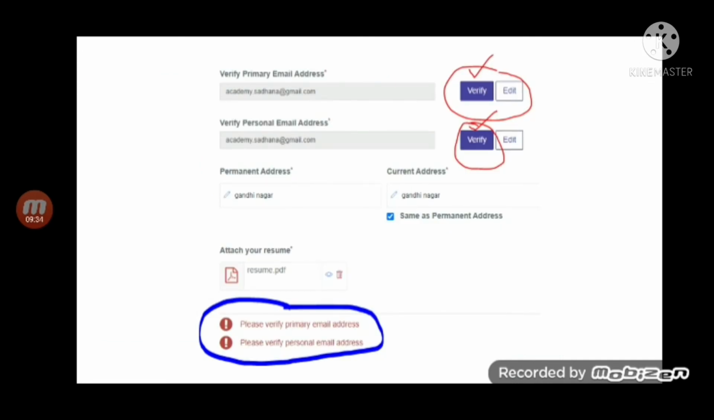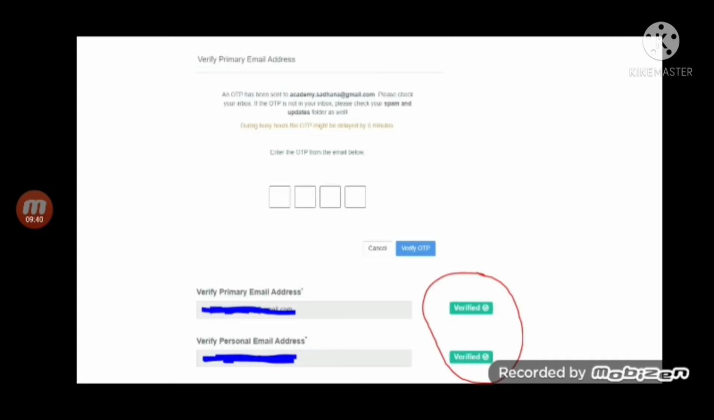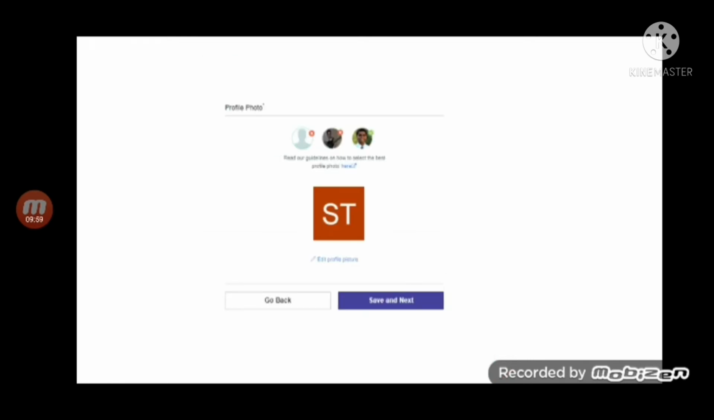So I had to go back and click on this verify button. When I clicked on this verify button, an OTP was sent to my mail ID. Because I have given the same personal and primary mail ID, I just entered the OTP which I got in my mail, and then clicked on verify OTP. I got a verified green button here, and it is asking for a photograph.